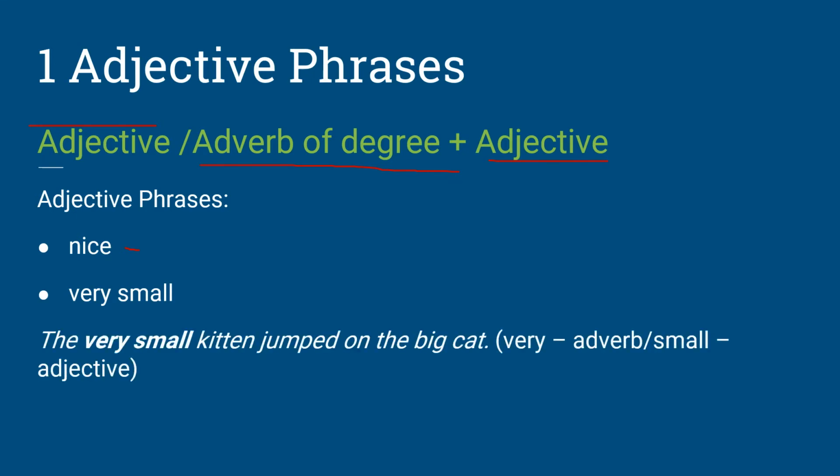And the example we have is: the very small kitten jumped on the big cat. Very is going to be our adverb, and small is going to be our adjective. We do not need to include an adverb of degree, but if we do, the correct order would be the adverb plus the adjective. Very small here is the adjective phrase.